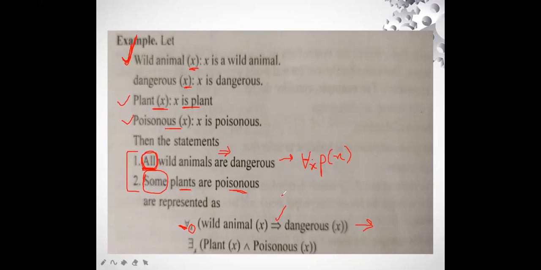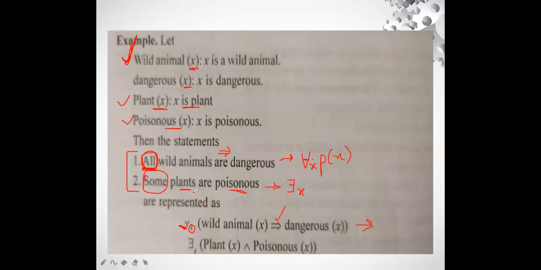So how do we write it? We can use the symbol for the existential quantifier. This is the existential quantifier. This is how we write it. In subscript we are going to write X because we are talking about the value of X for the existential quantifier.